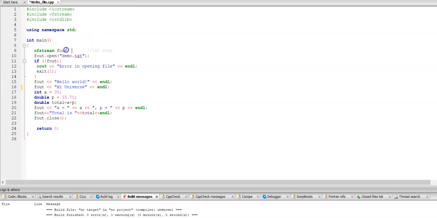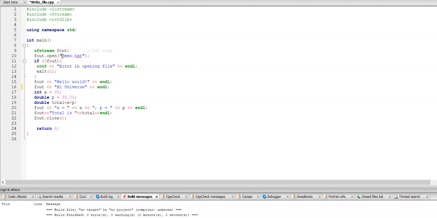Now I have created the fout object. By using the fout object, I can call the open function. In the parameter of the open function, I have to pass the name of the text file that I want to create. So here I have written demo.txt. If demo.txt does not exist in the folder where my write_file.cpp file is lying, then this program will create demo.txt at that location.